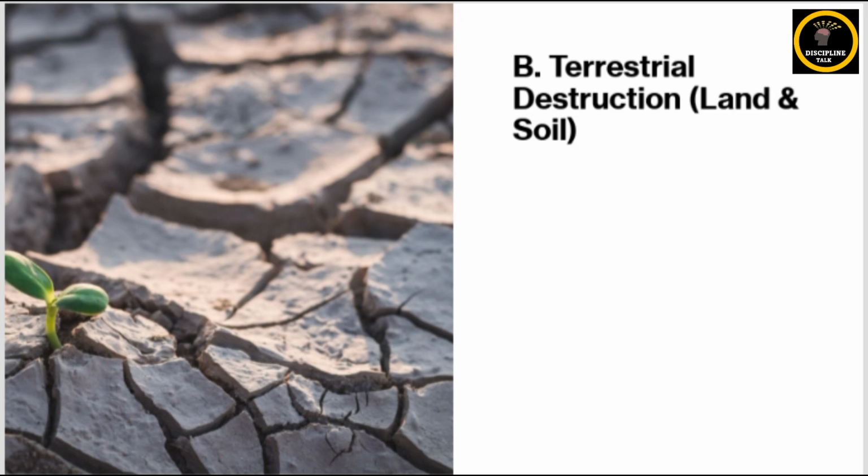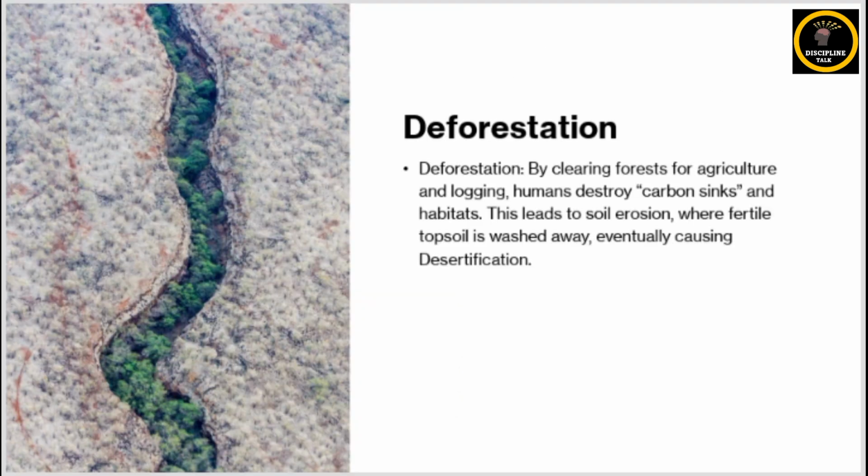Similarly, talking about terrestrial destruction, or land and soil degradation, which includes deforestation. Forests are a vital source for maintaining ecological balance, and they also act as carbon sinks, the main carbon sinks after oceans, which regulate climate, conserve biodiversity, and support livelihoods. However, large scale deforestation for agriculture, mining, urban expansion, and logging has resulted in the loss of wildlife habitats, decline in biodiversity, increased carbon emissions, and disruption of the water cycles.